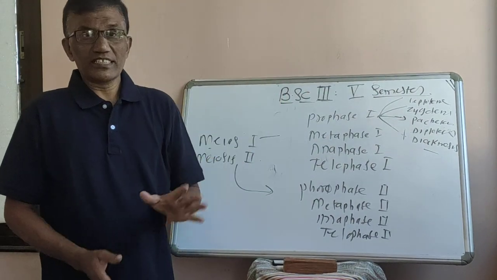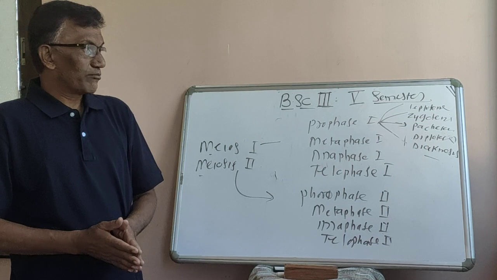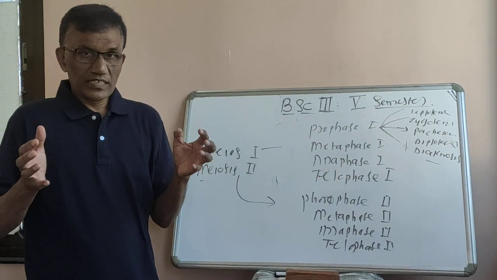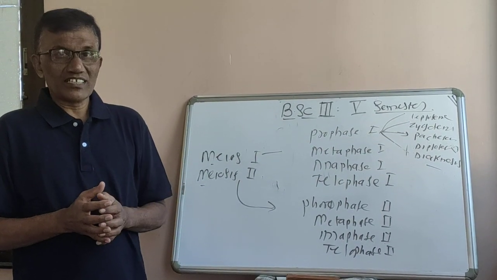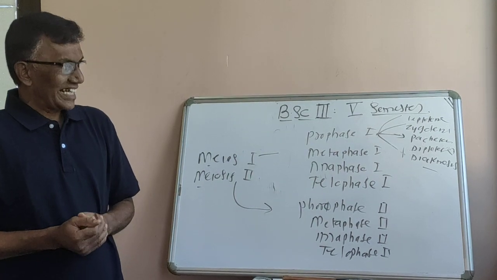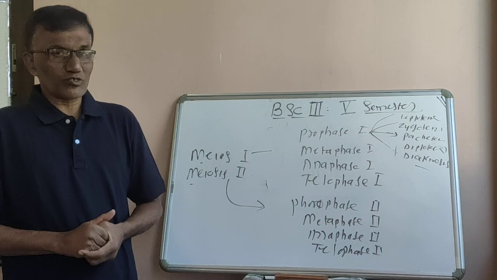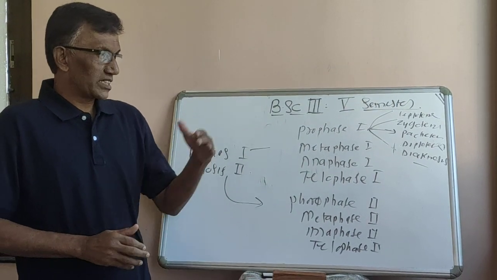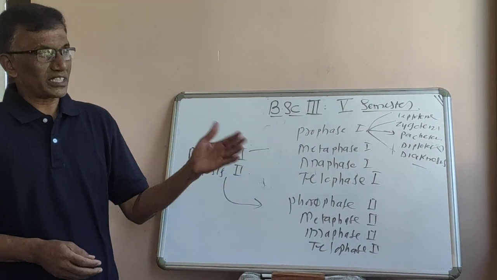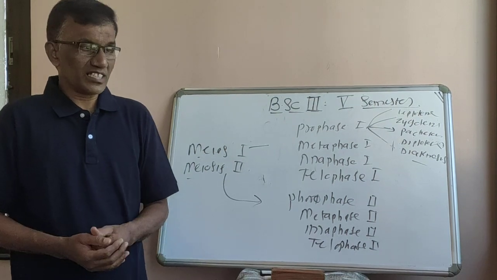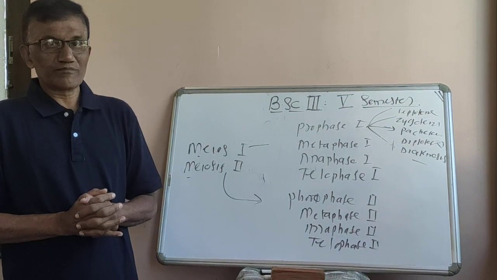In leptotene, the chromosomes become condensed, visible, thread-like structures, and the maternal and paternal chromosomes come close to each other.